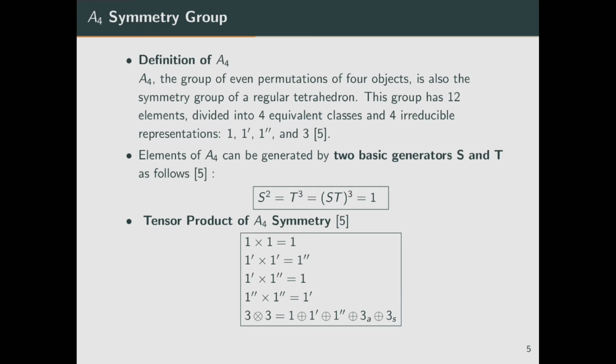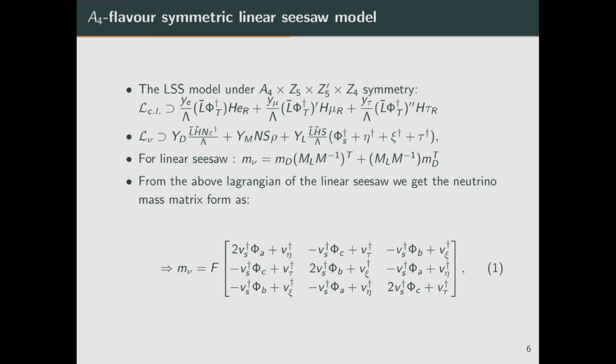So the question is, what is A4 symmetry? A4 symmetry is a group of even permutations which includes 3 singlets and 1 triplet. These are the basic tensor product rules of A4 symmetry that we need to follow while constructing the Lagrangian of the linear seesaw model. By applying the product rules of A4 symmetry, we obtain the Lagrangian of the model. The light neutrino mass matrix can be obtained by the relation given in the third bullet, which ultimately gives us the light neutrino mass matrix of the form given in equation 1.